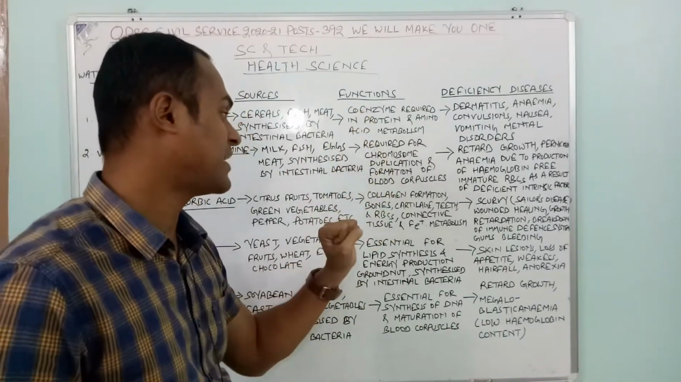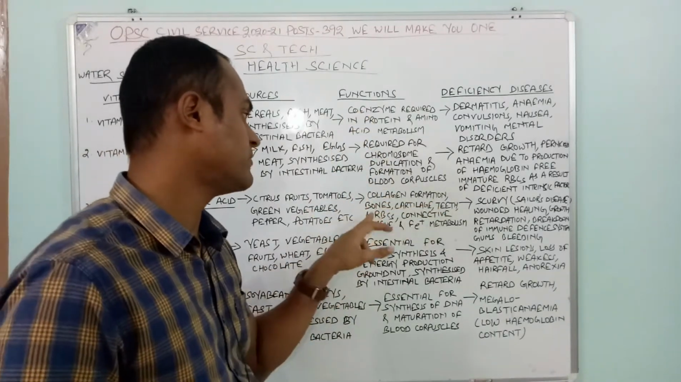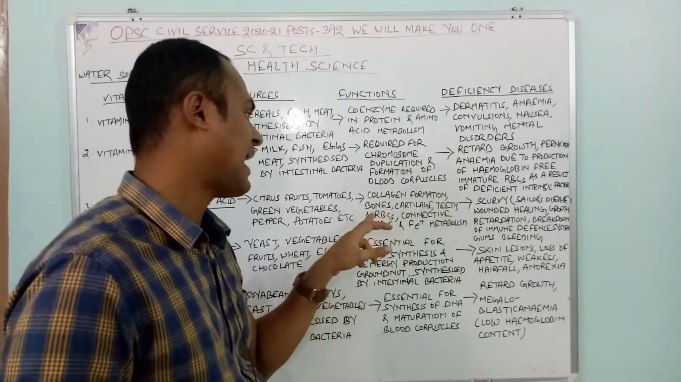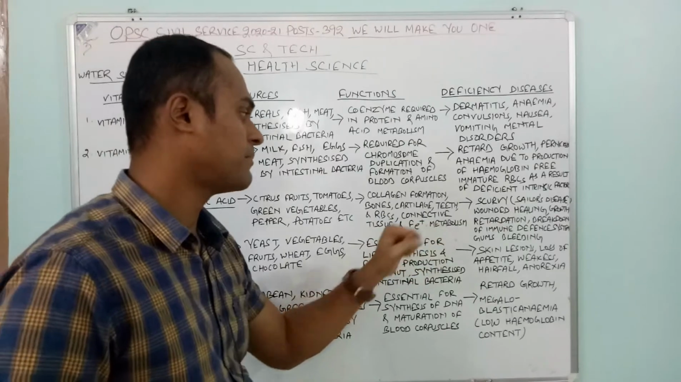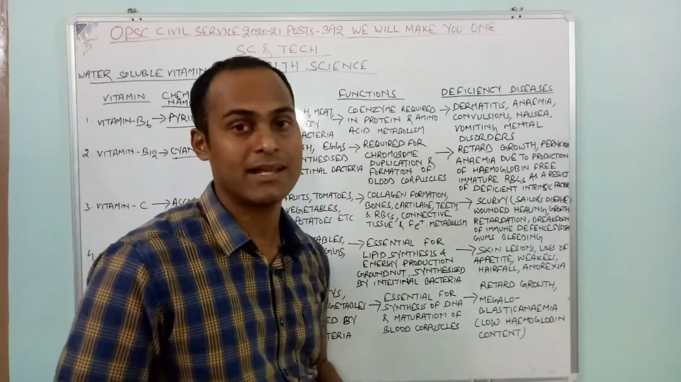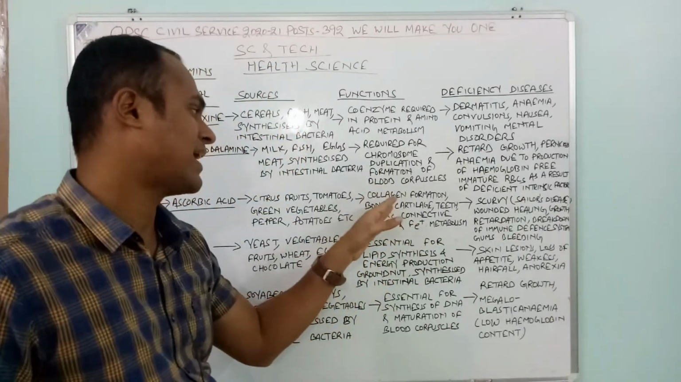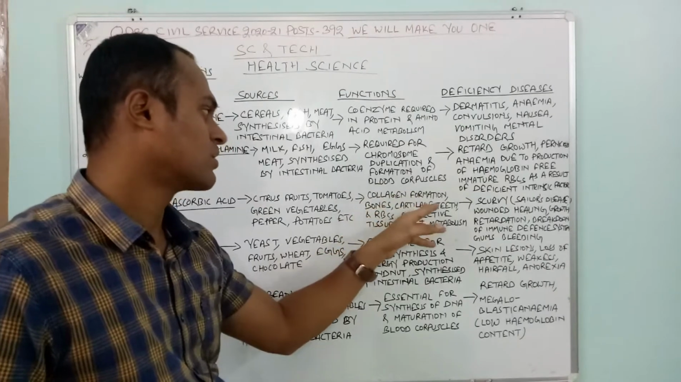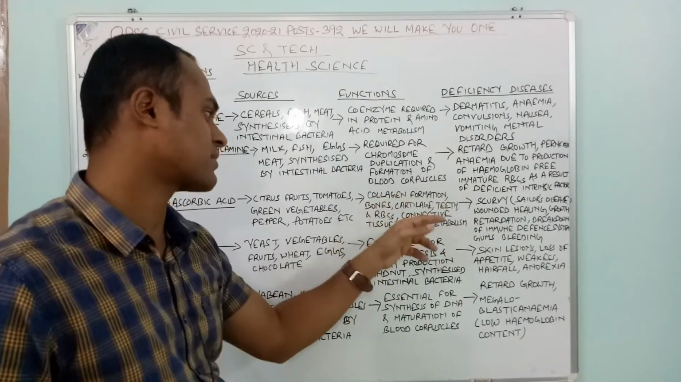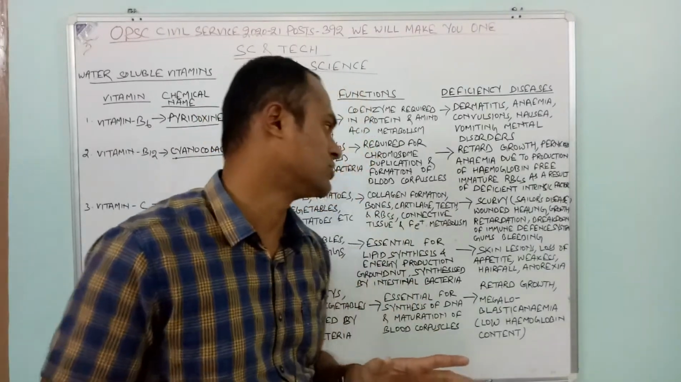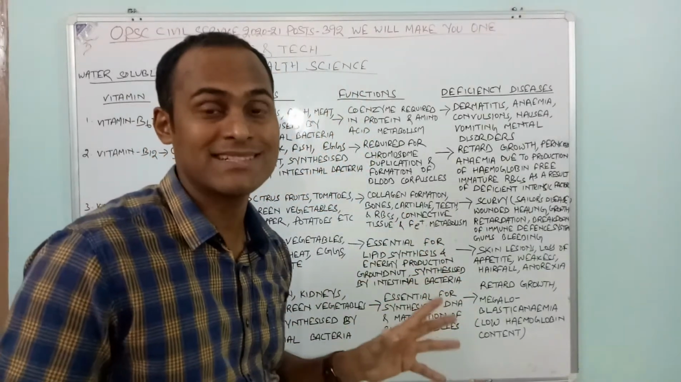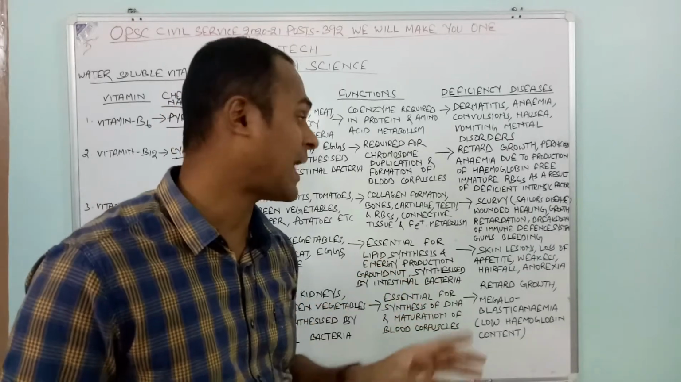Collagen. What is the function of vitamin C? Collagen formation, bones, cartilage, teeth, RBCs, connective tissue, and iron metabolism. Fe means iron. If there is a deficiency of vitamin C, what will happen?